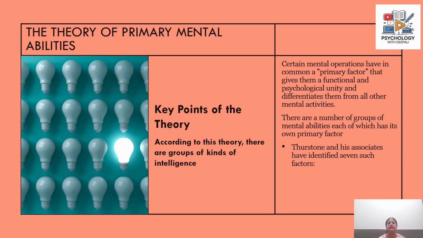So he believed that there are certain mental operations that we have, which have in common a primary factor. And this primary factor gives them a certain functional and psychological unity and differentiates them from all other mental activities. So, there are these different groups of mental abilities. Under each group, you will have many abilities, and this group has at its base its own primary factor. So, every primary factor gives a functional and psychological unity to all the abilities which come within that primary factor. Thurstone and his associates identified 7 such factors.